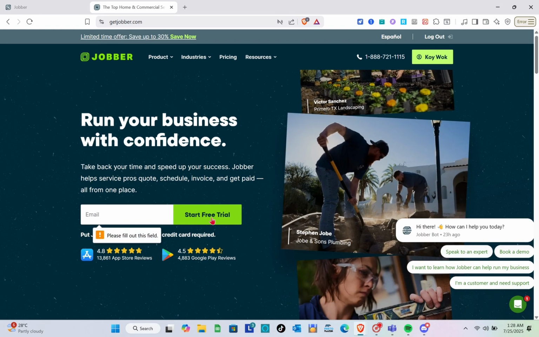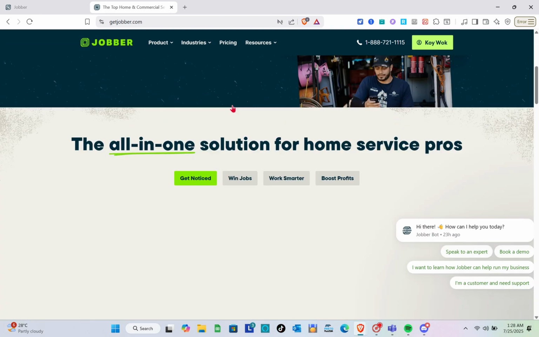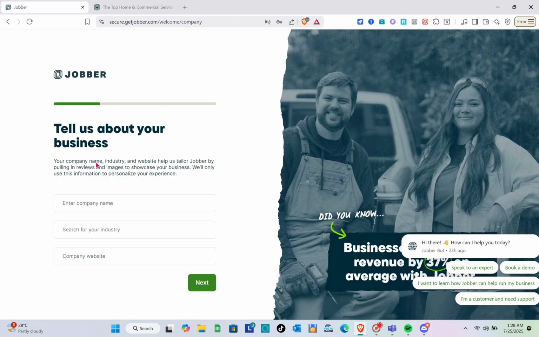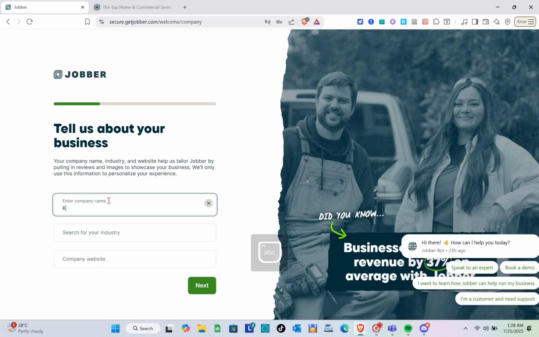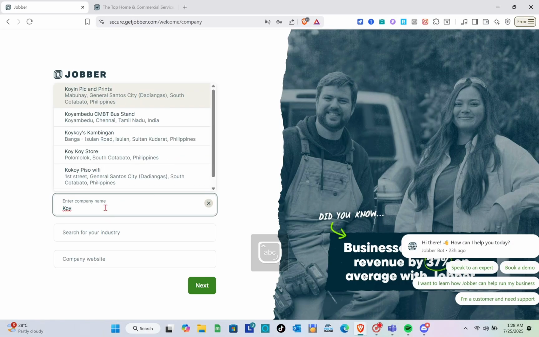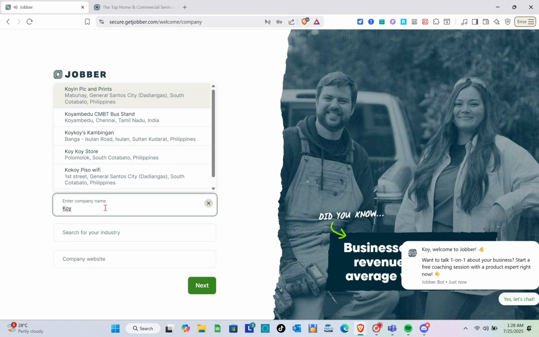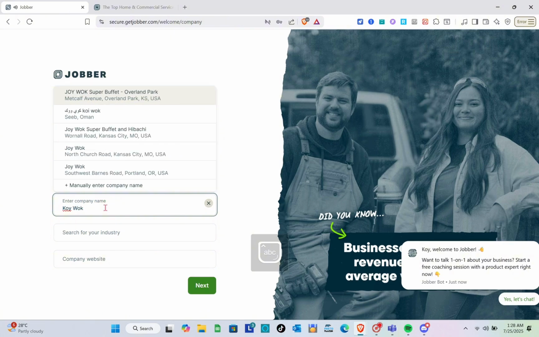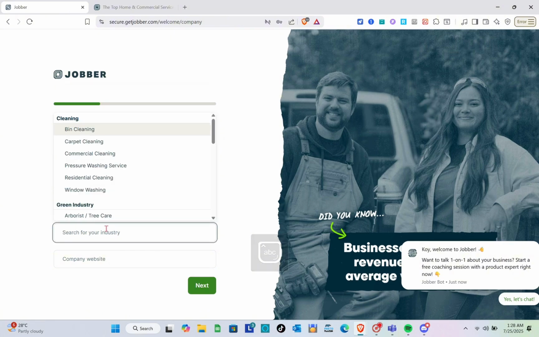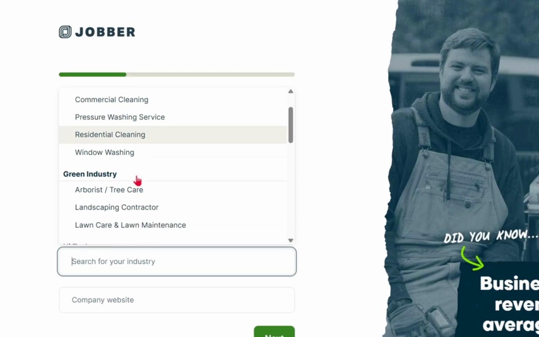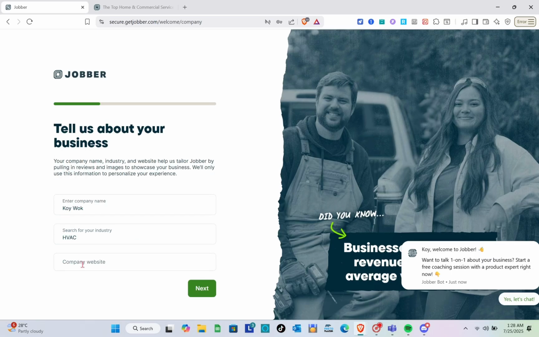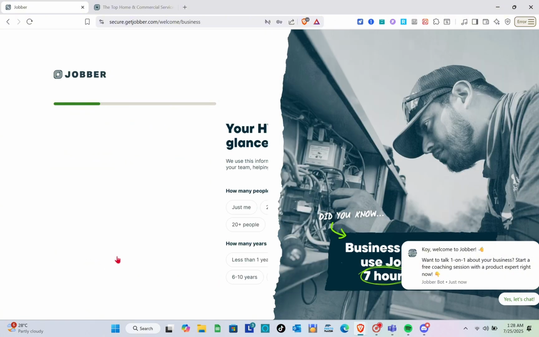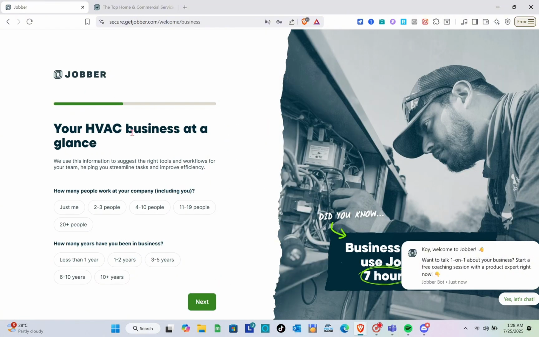So to start the free trial, you have to type out right here your email. After that, click on Start Trial, and here you just have to tell them about your business. So just enter the company name. And then just search for your industry and then a company website. On the industry, make sure to select HVAC. Then for the company website, if you have one, just put here the link and then click on Next.